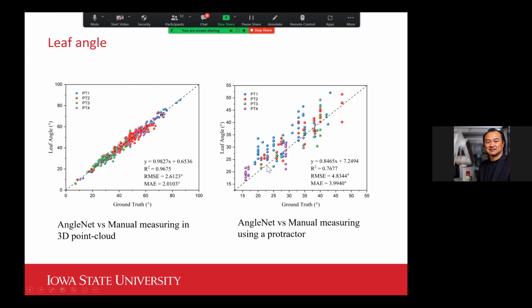So what we think is when you are trying to measure this by hand in the field, there can be many variables when you place your protractor against the plant, and you can easily have several degrees of variation when you do that multiple times.